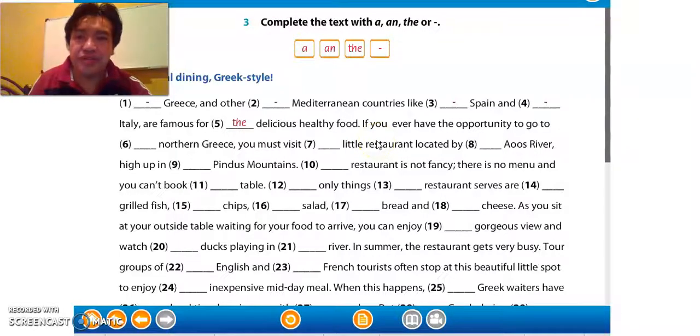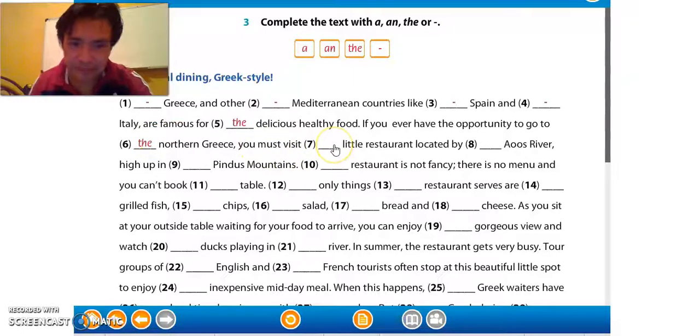If you ever have the opportunity to go to, once again, is the country Northern Greece. Well, however, this is a specific part of the country, so we can use the northern. There is only one part which is in the north, so we can say the northern Greece.